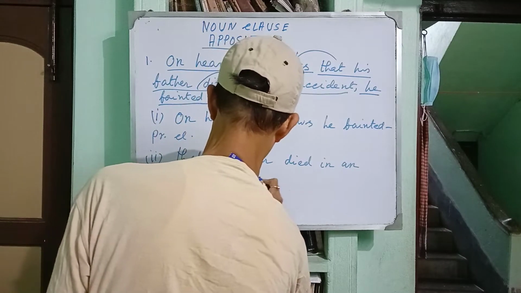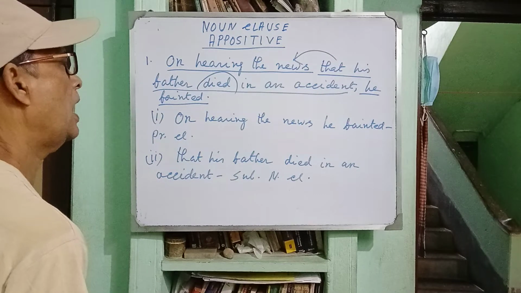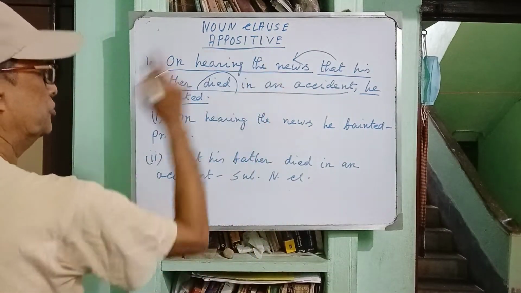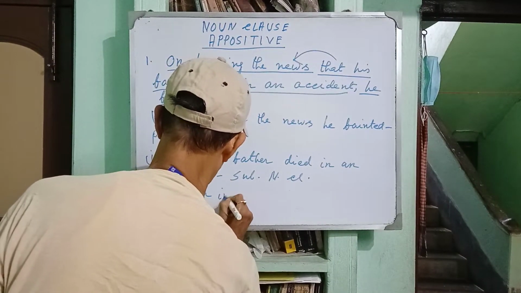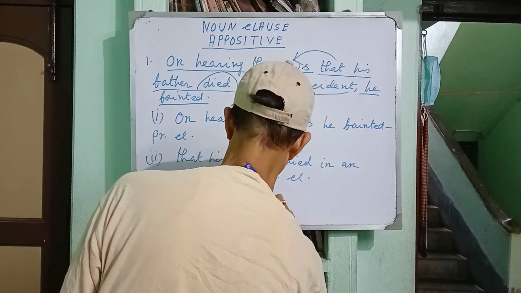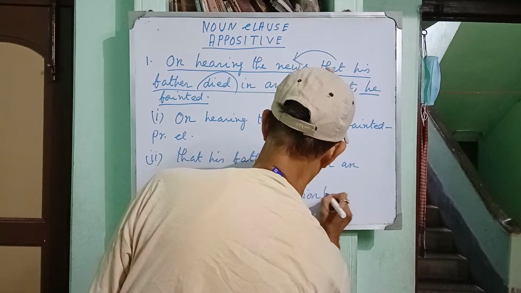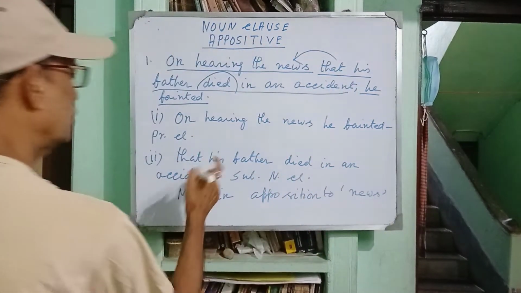Subordinate noun clause and noun in apposition to news in clause number 1.